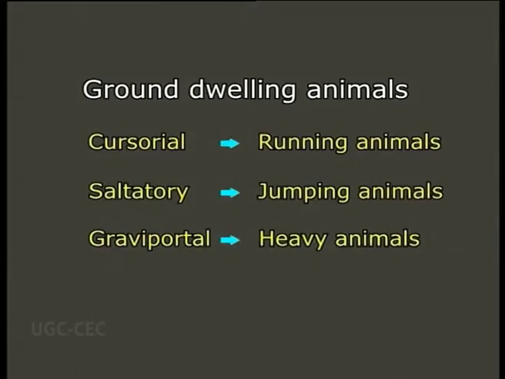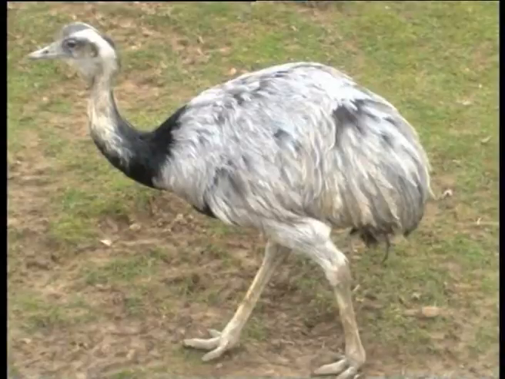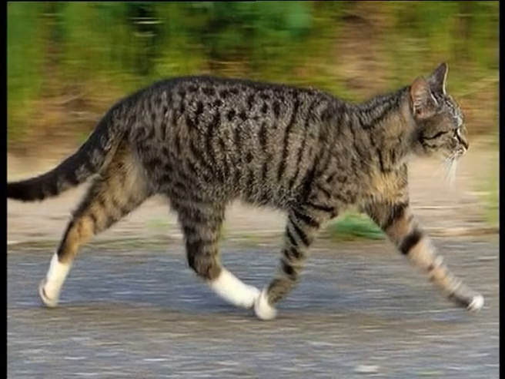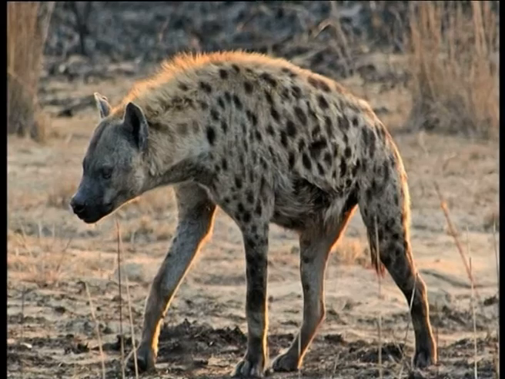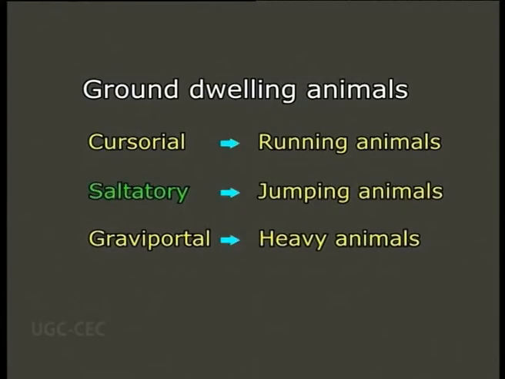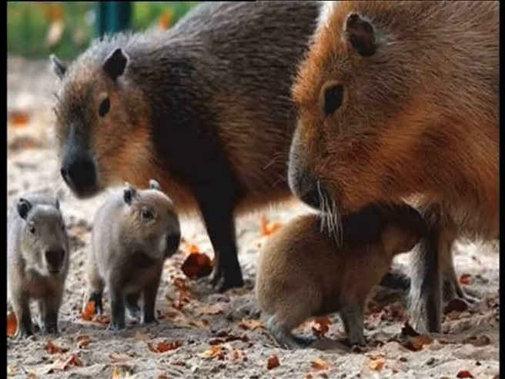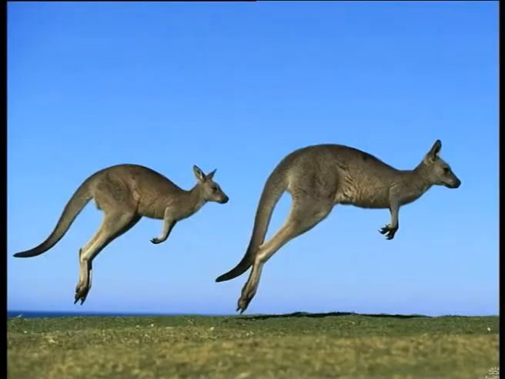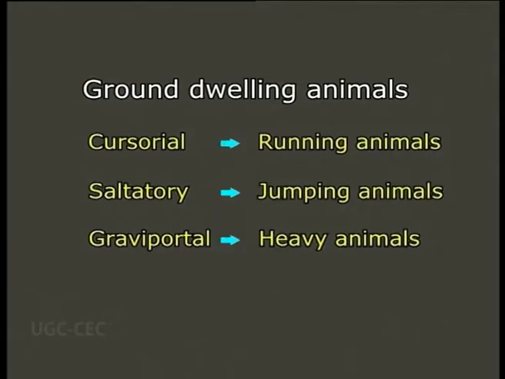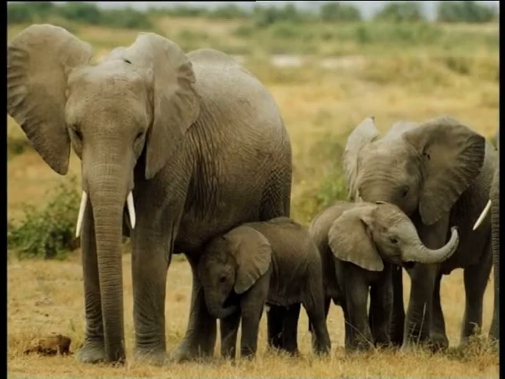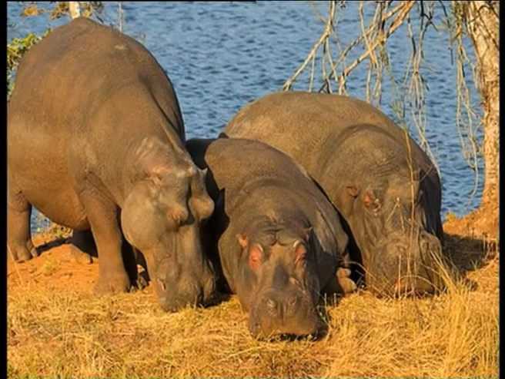The ground dwelling animals which may be cursorial, that is running, such as ostrich, rhea, wolves, cats, bears, hyenas, etc. Saltatory, that is jumping, such as rodents, rabbits, kangaroos, etc. Gravipotal, that is heavy, such as turtles, elephants, hippopotamus, etc. exhibit different kinds of adaptations for different kinds of soils.